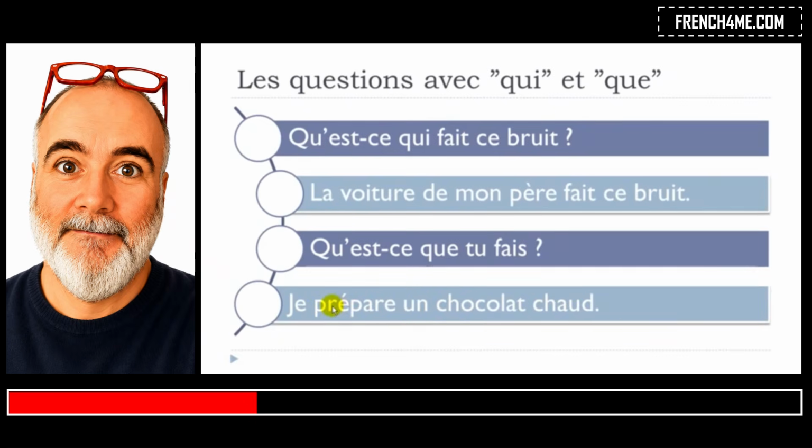Okay, so I wanted to put another verb in the answer just to show you that you don't really need to answer with the same verb, you know. Qu'est-ce que tu fais? What are you doing? Je prépare, so I prepare. Je prépare, and then this is the object of the verb. So the object, just let me repeat, the grammatical object of the verb. So je prépare un chocolat chaud.